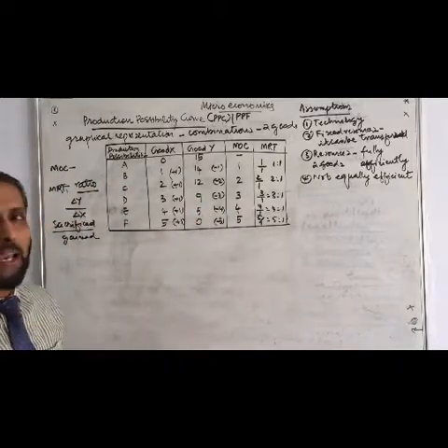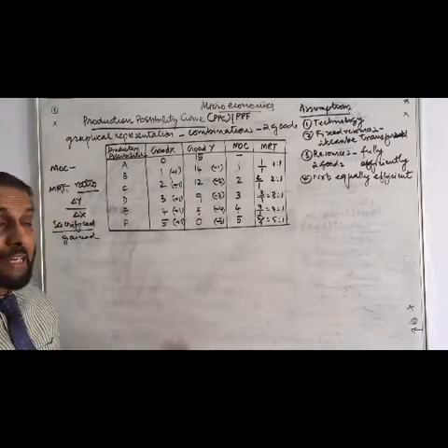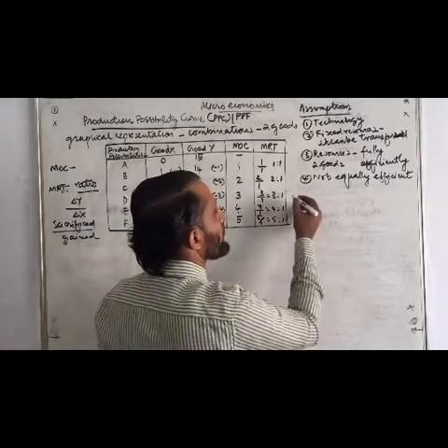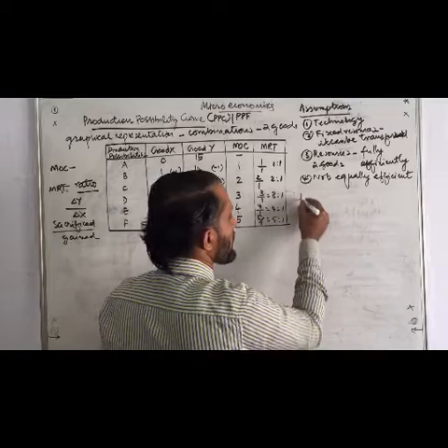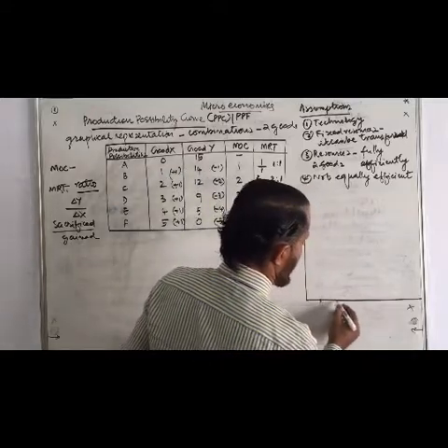So it can be explained with the help of this table. We have to depict it in a diagram. Diagram, we have to practice how to draw the diagrams clearly. Okay. Let us draw the diagram now. We have to draw by marking. So we have to mark it properly.